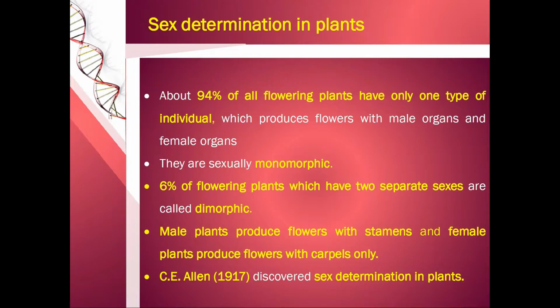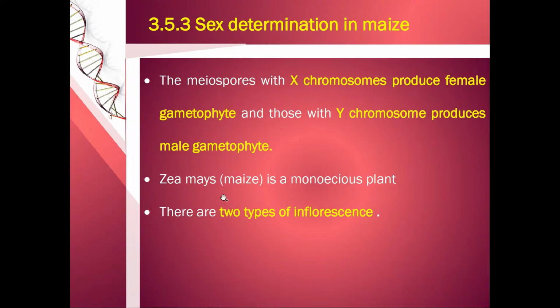C. Allen in 1917 discovered the sex determination in plants. Sex determination in maize plant. The meiospores with X chromosome produce female gametophyte and the meiospores which have Y chromosome will produce male gametophyte. Meiospores are nothing but the cells which are resulting from the meiosis of the germinal cells.